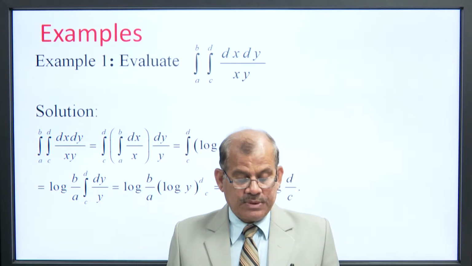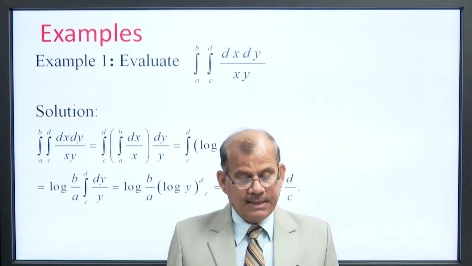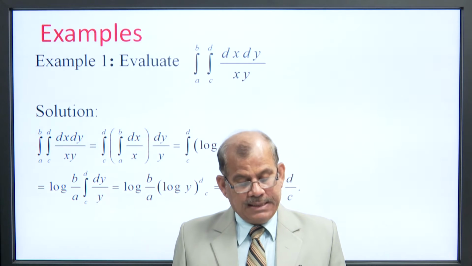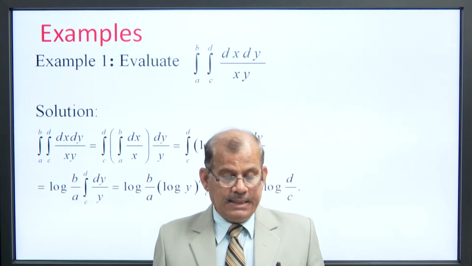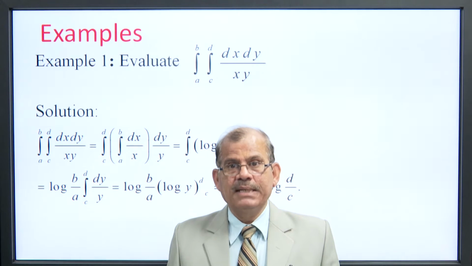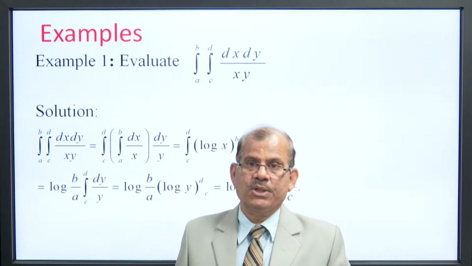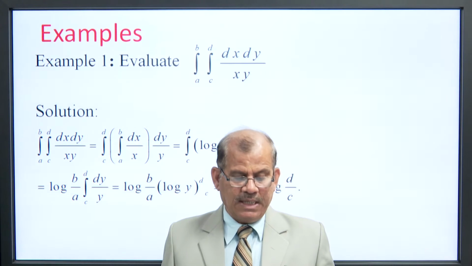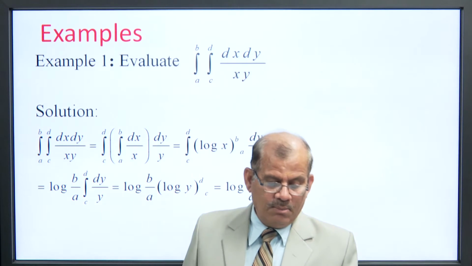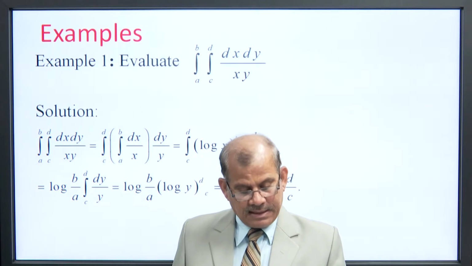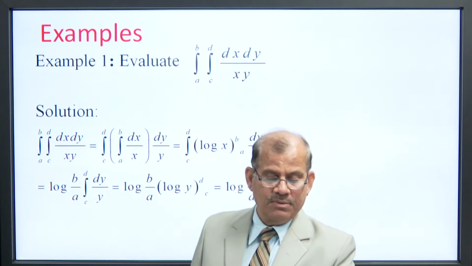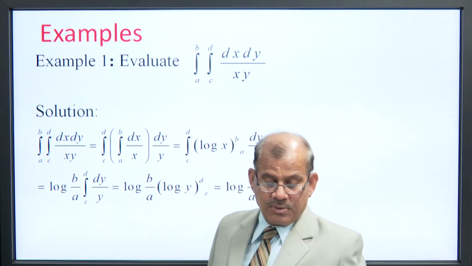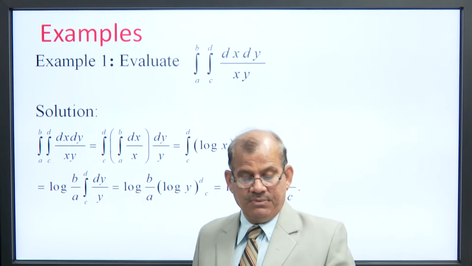Since both limits are independent, either we can take the separate integrals, the integral with respect to x multiplied by the integral with respect to y, or we integrate first any one of them, since both limits are constants. Means first we integrate with respect to x, or first we integrate with respect to y.